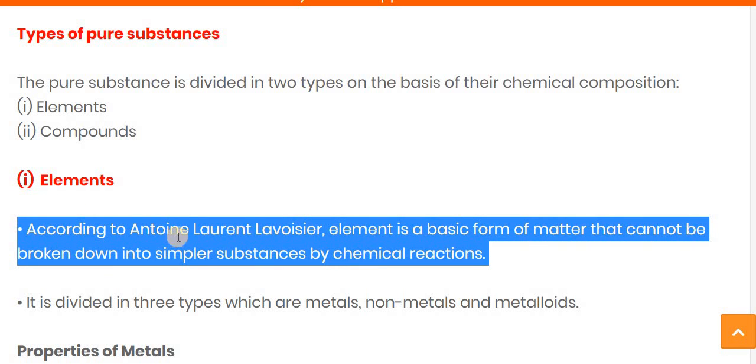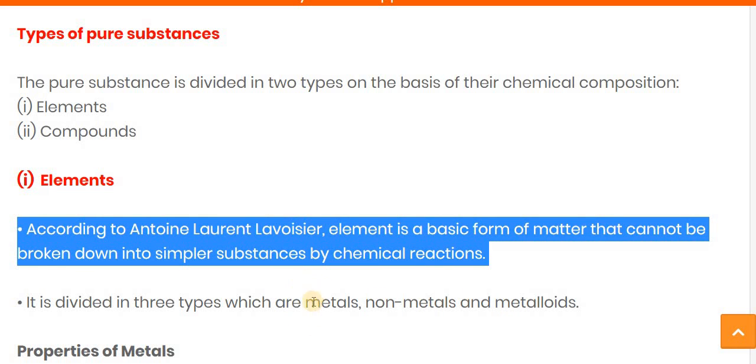According to Antoine Laurent Lavoisier, an element is a basic form of matter that cannot be broken down into simple substances by a chemical reaction. So those things we consider as an element. And this element is divided into three types according to their properties: metal, non-metal, and metalloid.